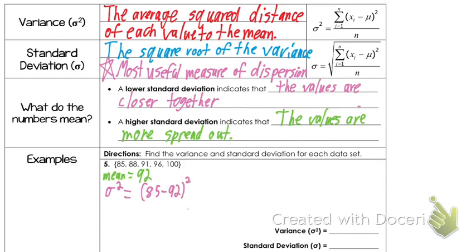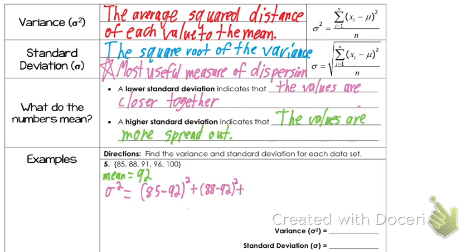Notice I put that in parentheses. You might want to write this down on your paper as well. I'd write decently small, because we're going to be writing a decent amount on this line. Plus the next parenthesis, which is going to be the next value, 88, minus 92 again, the mean, and square that.